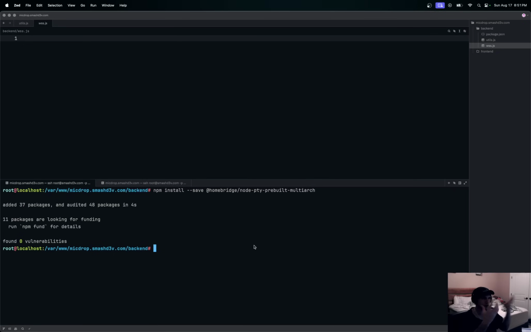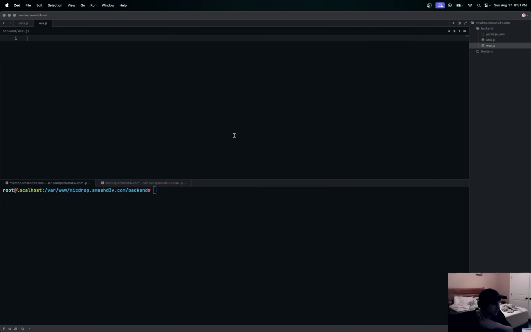Normally, you could just talk to the WebSocket and send them data from a database or something else. But now the WebSocket is saying, hey, I want to launch a PTY terminal process and send it through a WebSocket. You could also use this without WebSockets. You don't have to use them together. This is for running PTYs in Node. So that's that. Now that we have all that installed, it comes down to actually doing the PTY terminal.